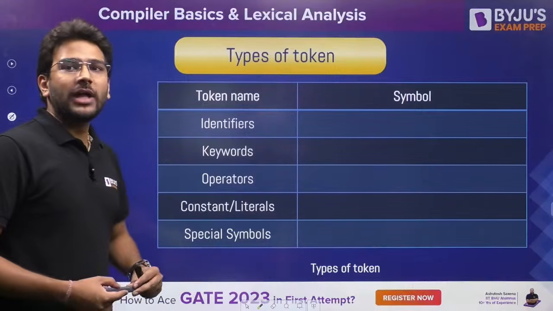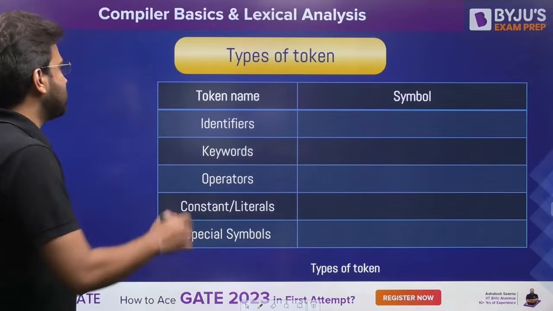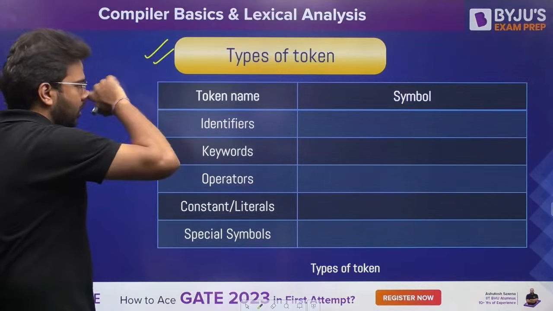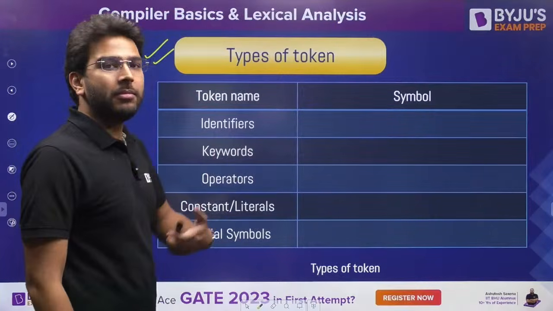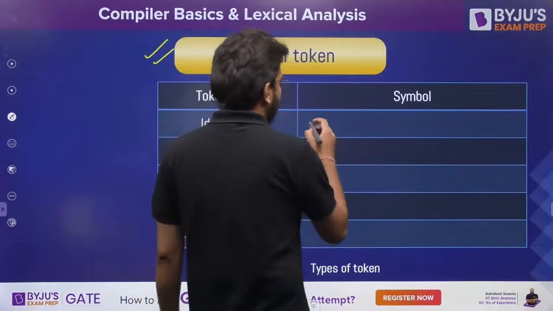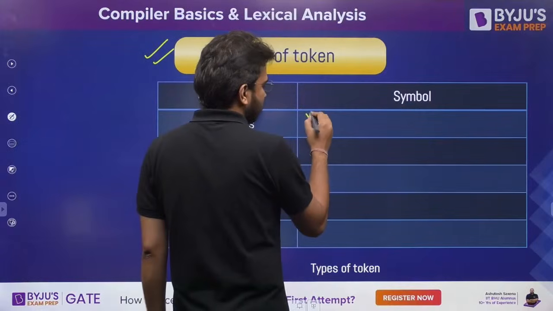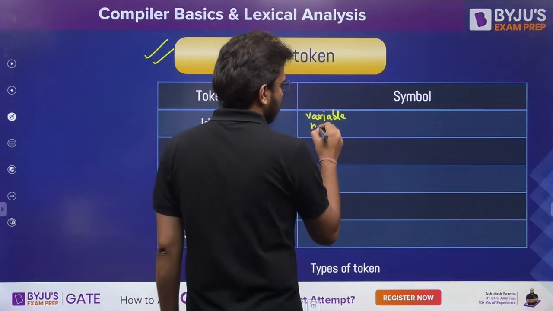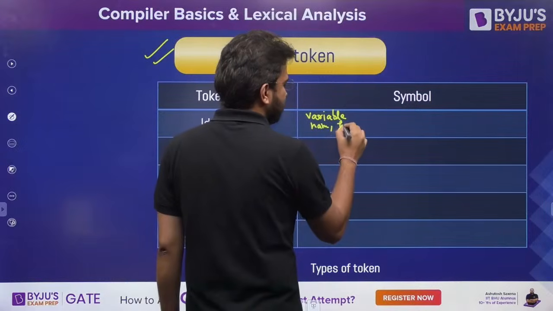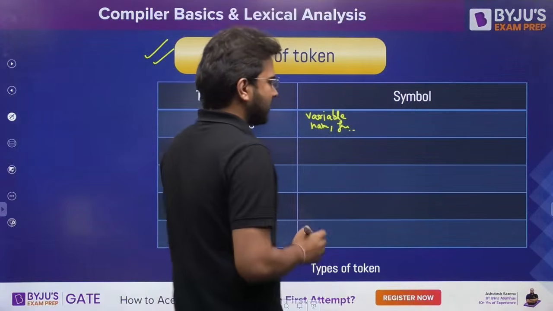Now let's talk about types of tokens in detail. Now carefully see this. The first token we have here is identifiers. Now what can be the identifier? Identifier can be your variable name, then function name, and class and object names, right?